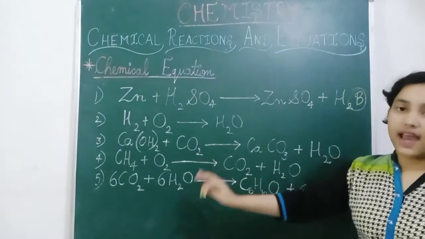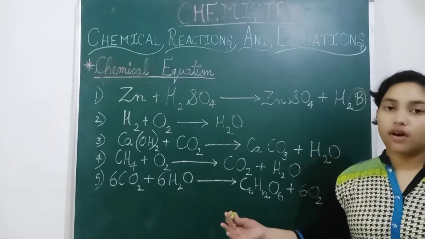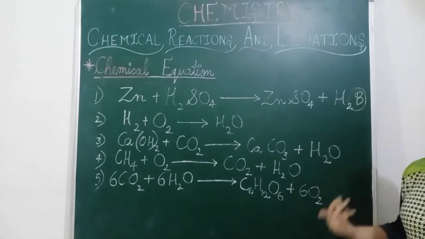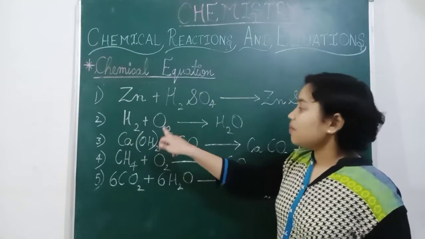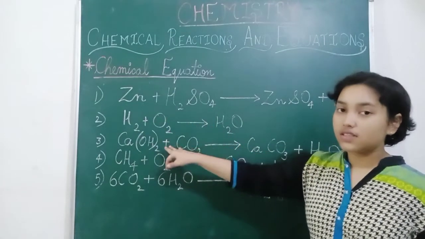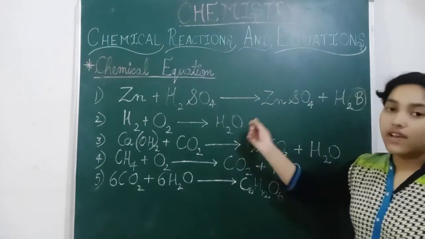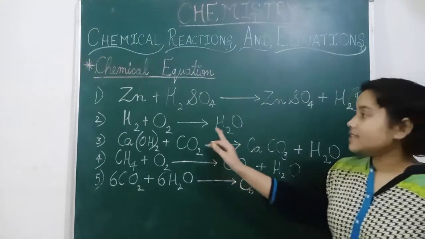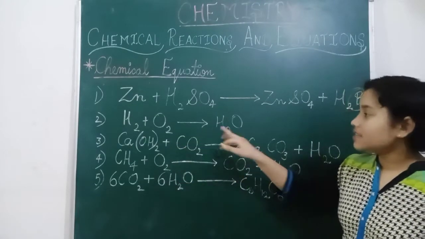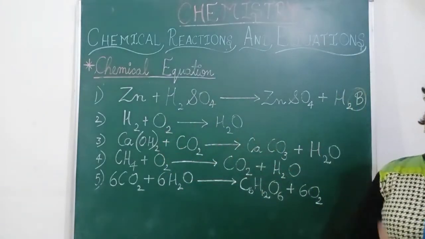It means all the reactants and products are equally balanced. The same number of substances is here and the same number of substances is here. Now H2 plus O2. H2 and H2, but O2 means oxygen has 2, and here oxygen is 1. So here we have to balance it. This is an unbalanced equation because hydrogen is balanced but oxygen is not balanced. Here oxygen is 2 and here oxygen is 1.